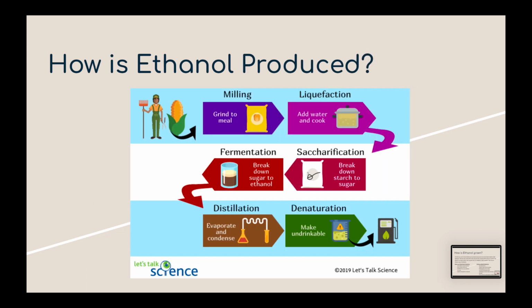How is ethanol produced? The first step is milling, where it is ground to meal. The second step is liquification, where you add water and cook it. The third step is saccharification, where you break down the starch to sugar. The fourth is fermentation, where you break down the sugar to ethanol. The fifth is distillation, where you evaporate and condense it. And the sixth is denaturation, where it is made undrinkable, and it is then shipped and mixed with gasoline.